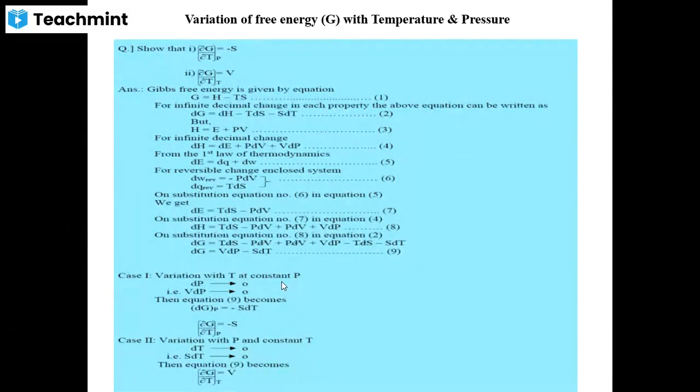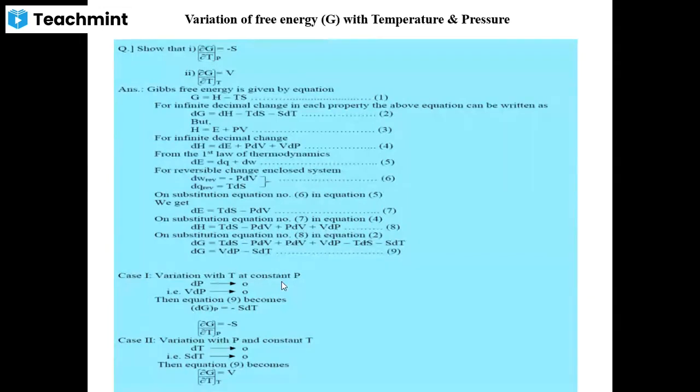Then the variation with pressure at a constant temperature. dT tends to 0, that means SdT tends to 0. At constant temperature, there will be no change in the temperature. It tends to 0. Then equation number 9 becomes dG at constant T is equal to VdP, or in short you can directly write dG upon dP at constant T is equal to V. This is the simple question.